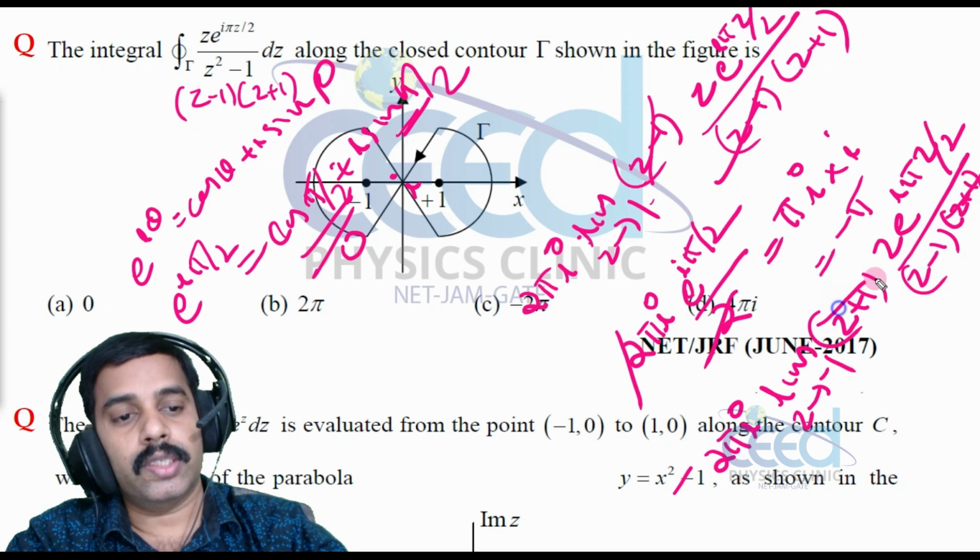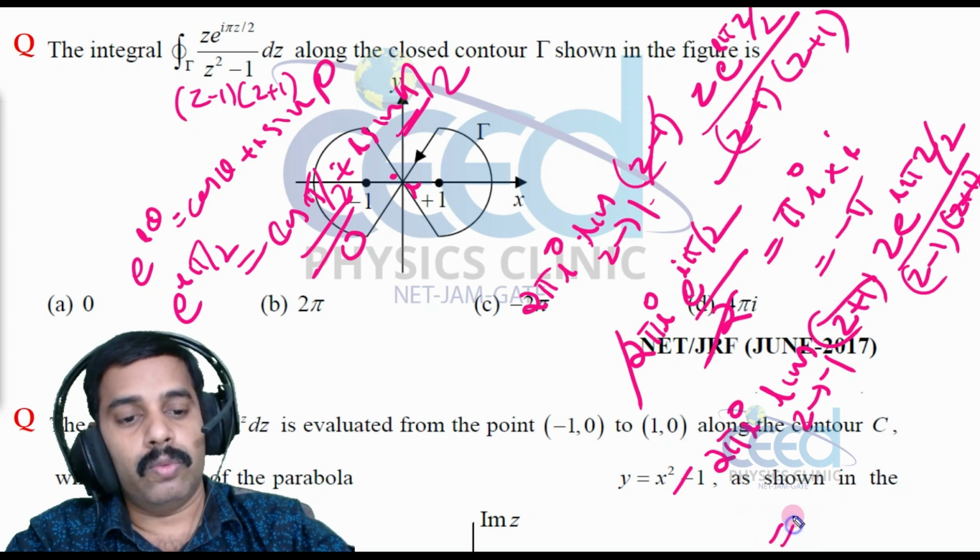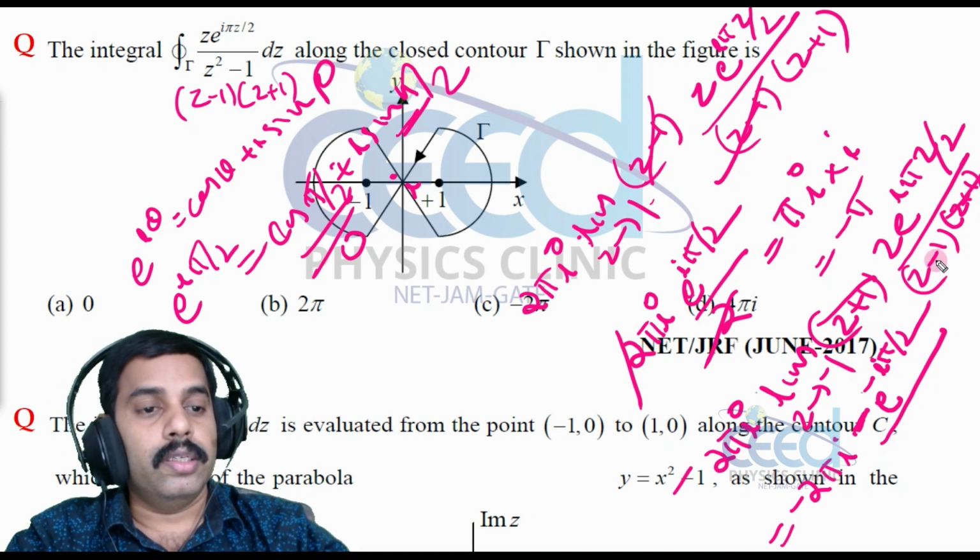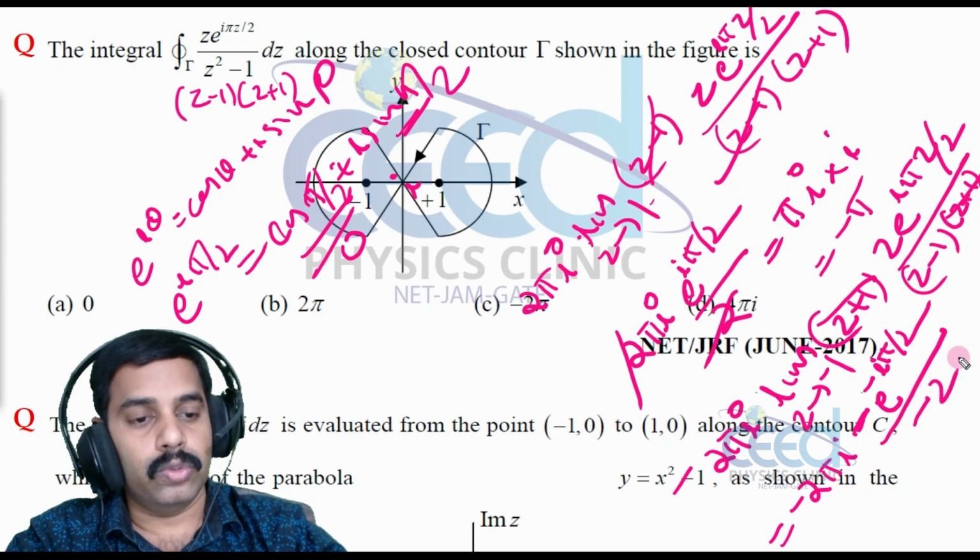Here z plus 1 cancels, so minus 2 pi i into, substituting minus 1, minus 1 into e raised to minus i pi by 2, divided by z minus 1, which is minus 2.